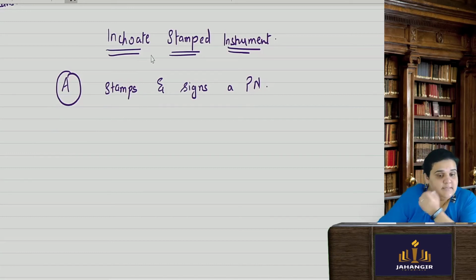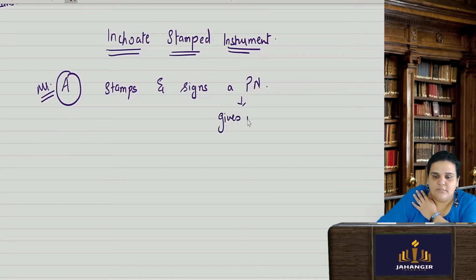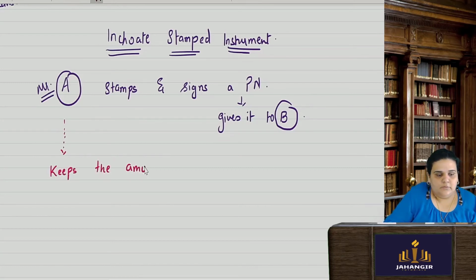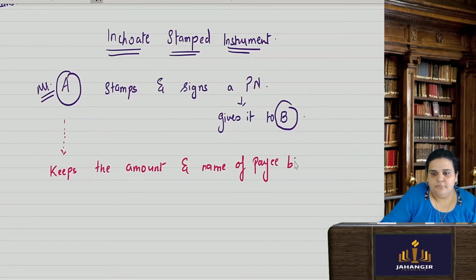So now Mr. A stamped a promissory note properly, he signed it, and gives it to B. Now here, what does Mr. A do? He keeps the amount and the name of the payee blank, incomplete. He does not put in the amount, he does not even put the name of the payee.